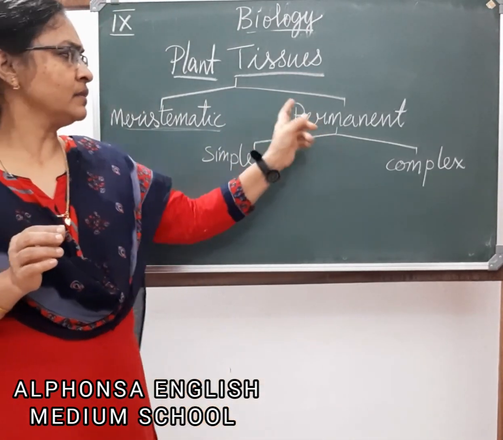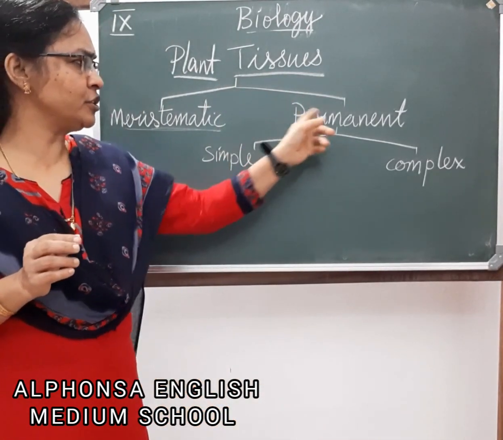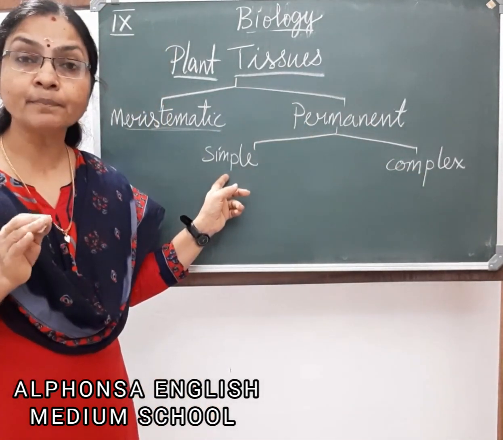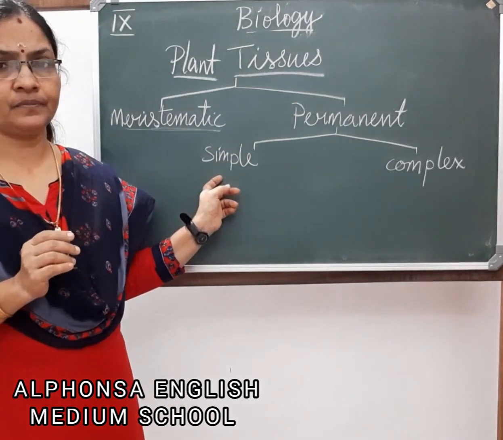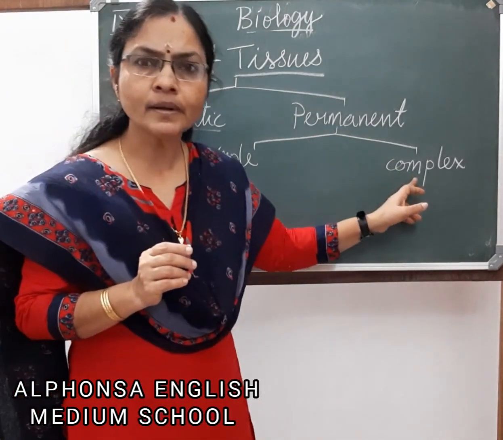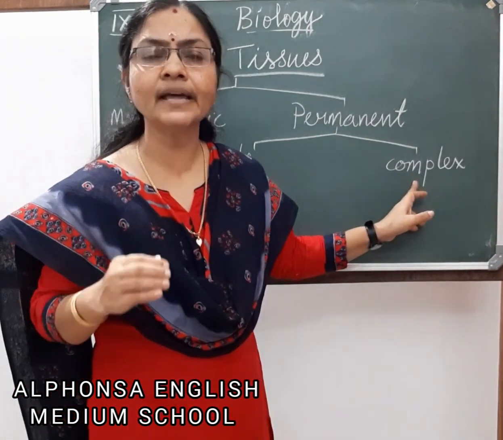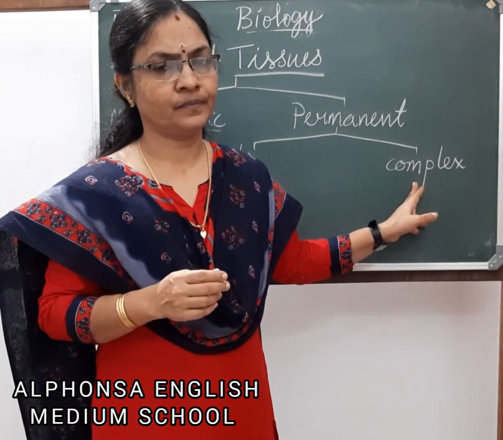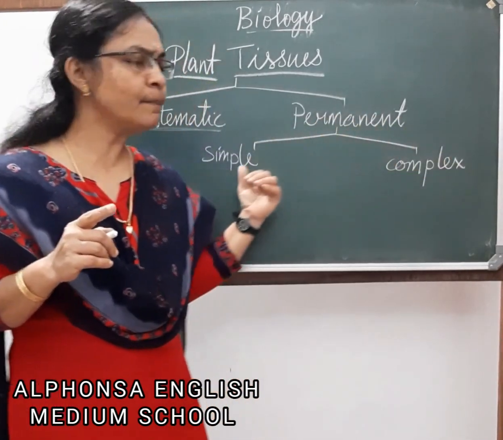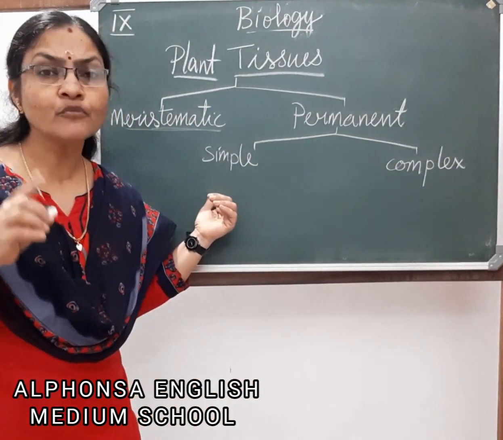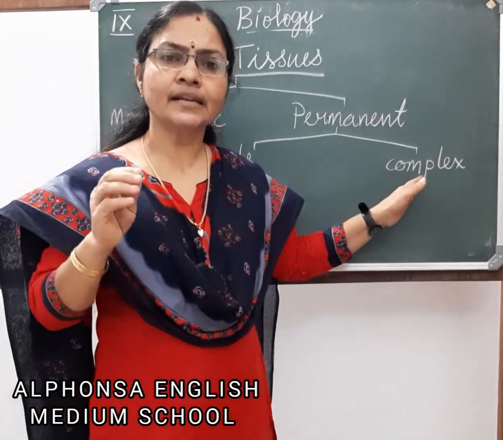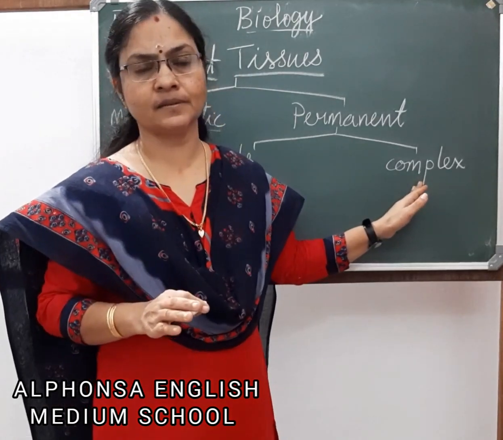So there are simple permanent tissues and complex permanent tissues. Simple permanent tissues are made up of one type of cells. We will understand clearly when we learn each type of tissue separately. Whereas complex permanent tissue is made up of more than one type of cells. One more question. What are simple permanent tissues and complex permanent tissues? Simple permanent tissues are made up of one type of cells, whereas complex permanent tissues are made up of more than one type of cells.